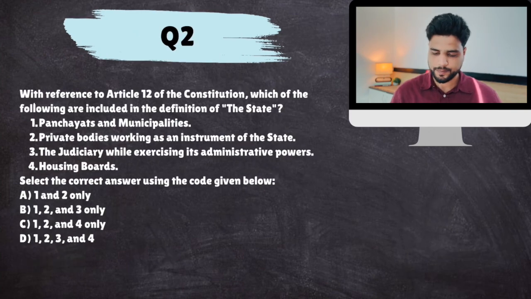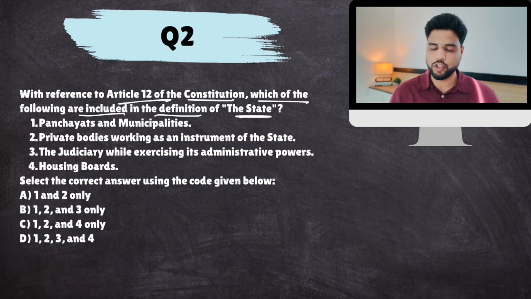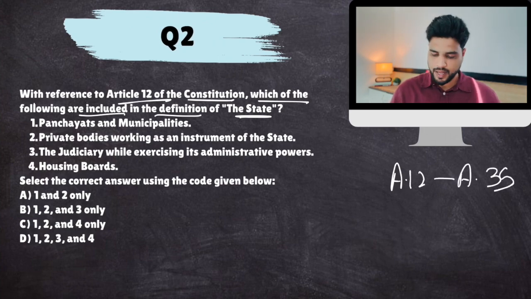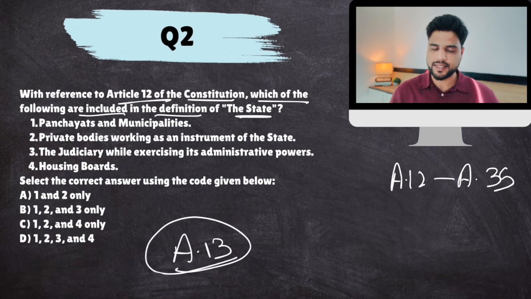Okay, next. With reference to Article 12 of the Constitution, which of the following are included in the definition of state? So you see, the chapter on fundamental rights starts from Article 12, okay, and ends at Article 35. Now, Article 13 clearly says that state cannot take away your fundamental rights. Now, the question is, what is a state? Is Parliament state, or Prime Minister is also part of that state, or courts are also part of that state? You need a proper definition of state, okay?